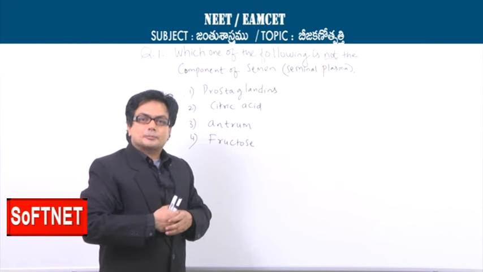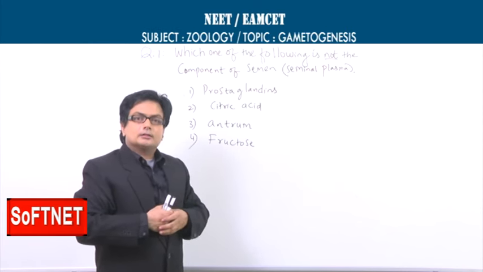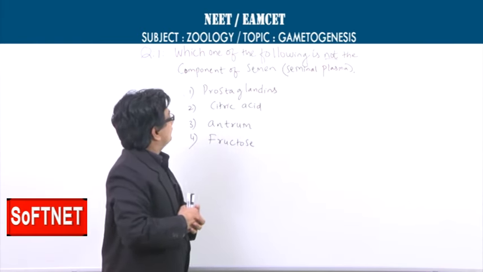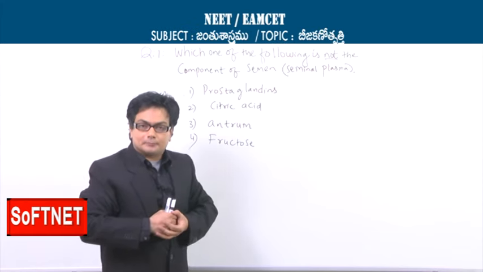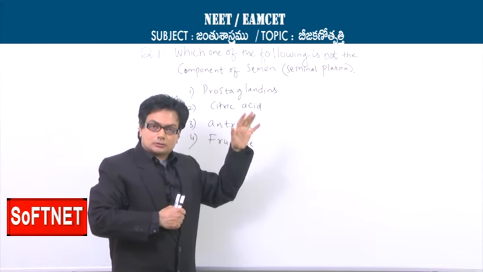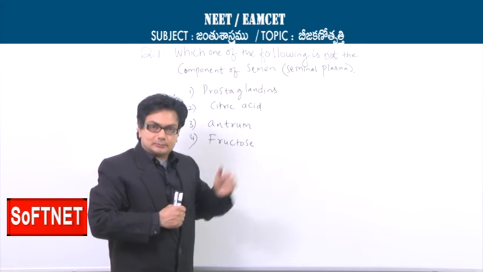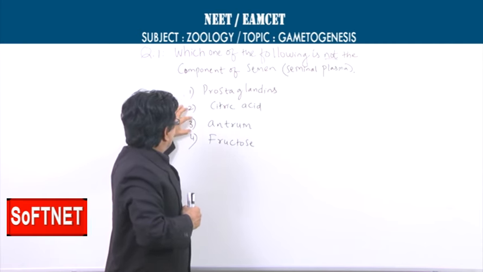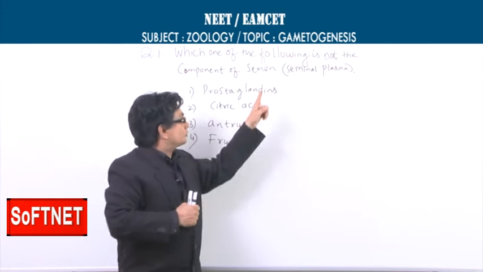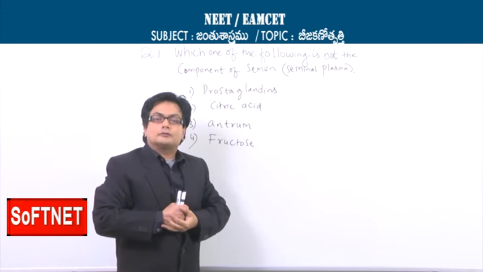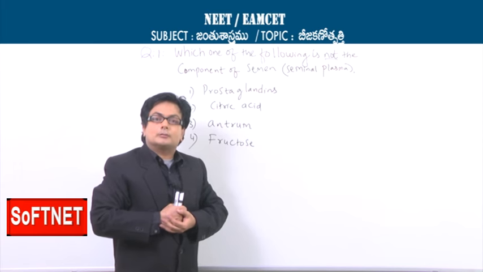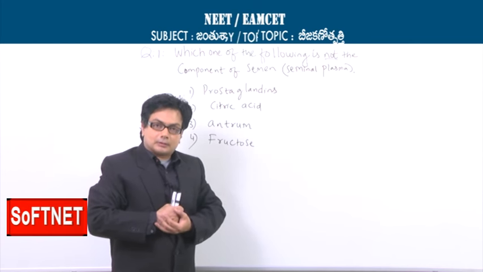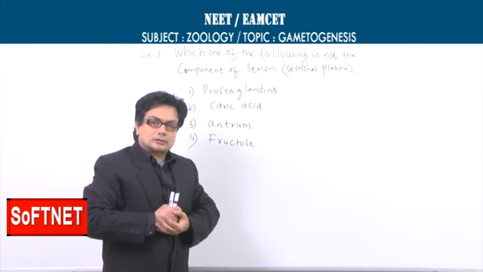After understanding the spermatogenesis and the oogenesis, let us throw some light on the various questions. Here, question number 1, which one of the following is not the component of the semen? The emphasis is on the word not the component of the semen. If you look at the options here, prostaglandins, citric acid, antrum and fructose. See, prostaglandins are certainly the component of the semen, and these are released from the seminal vesicles of the male reproductive system, that is the accessory glands of the male reproductive system. So naturally semen will contain the prostaglandins.